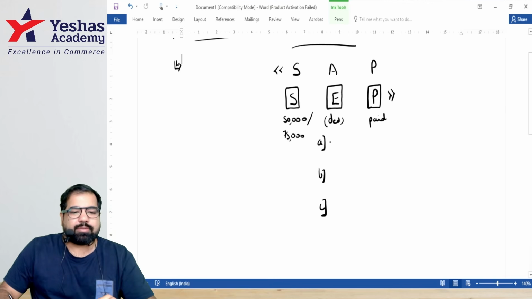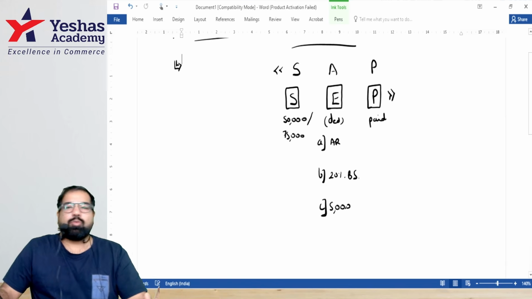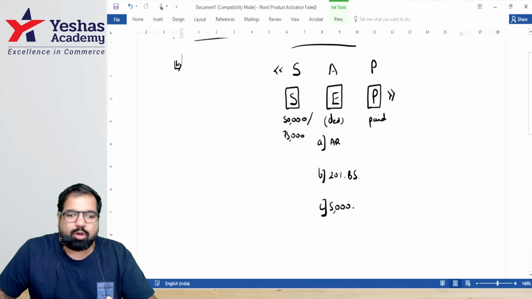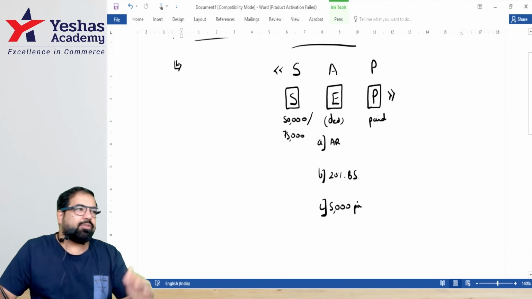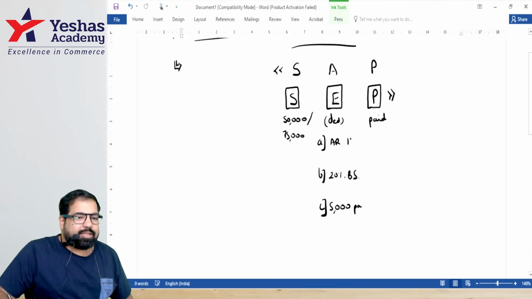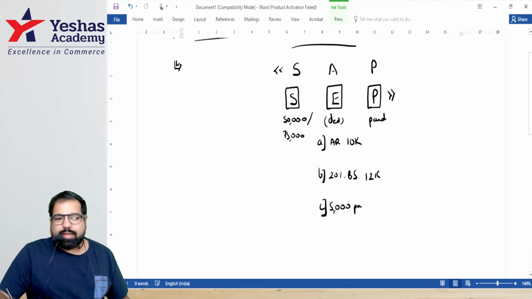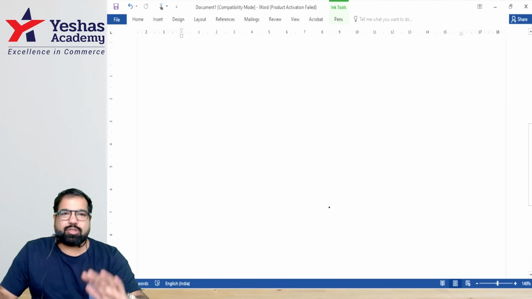The first one is the amount that is received. Second one is 20% of your basic salary. And third one, 5,000. So they don't want to give you more than how much, guys? 5,000 per annum. So of these 3, whichever is the lowest. What if this is 10,000? What if this is 12,000? Will I get higher? No, I'll only get a maximum of 5,000. All right, that covers the deductions, guys.